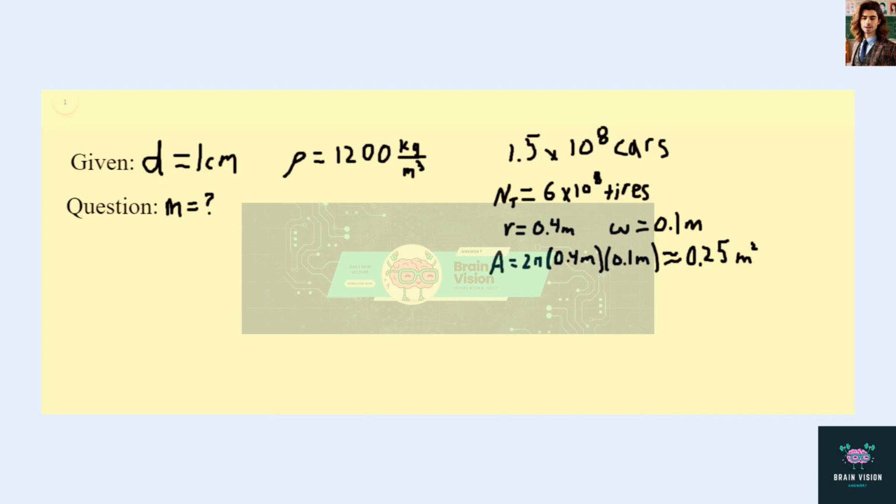All right. We also want to figure out the amount of tire depth lost per year. We know the total depth is 1 centimeter, but we want to know how much is lost per year. In order to do that, we need to know the average lifetime of a tire. From the average lifetime, we can work out how much tread depth it's losing each year. The average lifetime of a tire, which I'm going to denote as tau, is about 5 years.